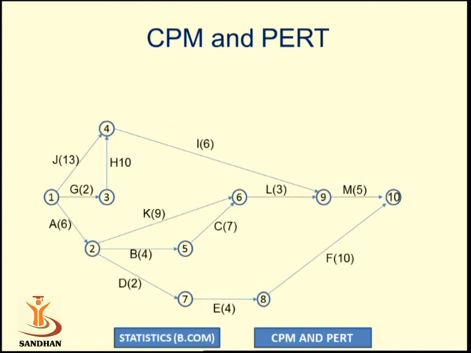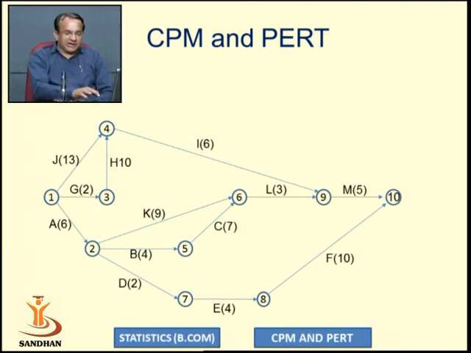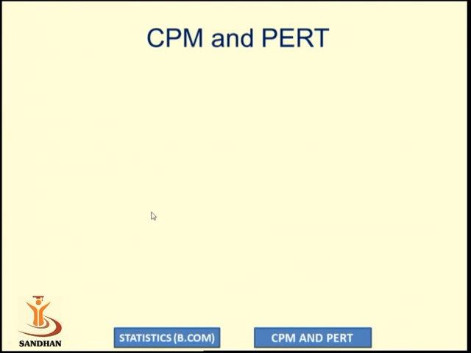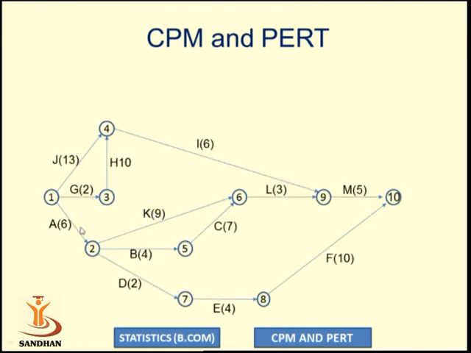Using the given precedence relationship, the network diagram is shown here. A, G and J are the activities which have no predecessor. Let us say this activity A, this activity G and J, they have no predecessor. So they are the first activities of the network diagram.